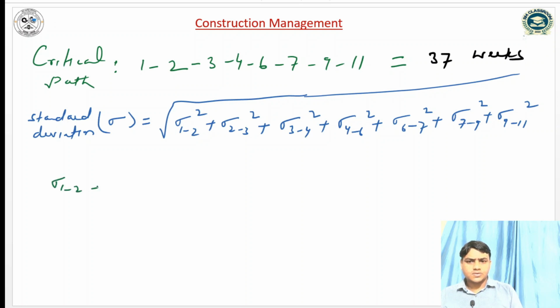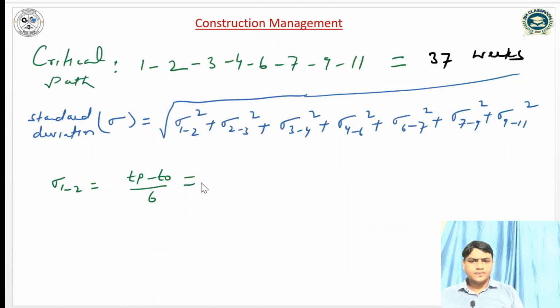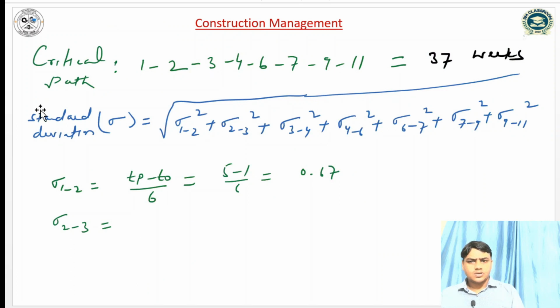Sigma 1 2 is equal to, standard deviation is Tp minus To divided by 6. So for 1 2 the time estimates are given as 1 3 5. So 5 minus 1 divided by 6, so 4 by 6, 0.67. Similarly sigma 2 3 is how much? For 2 3, 14 minus 2, so 12 divided by 6, so 12 by 6 is 2.